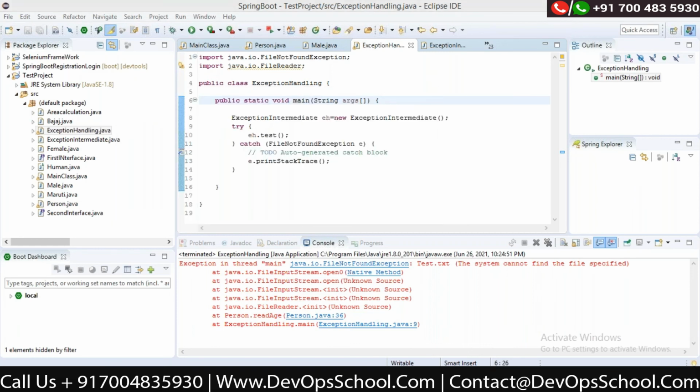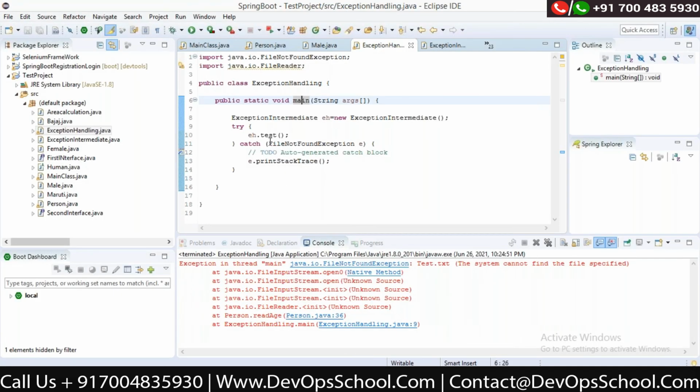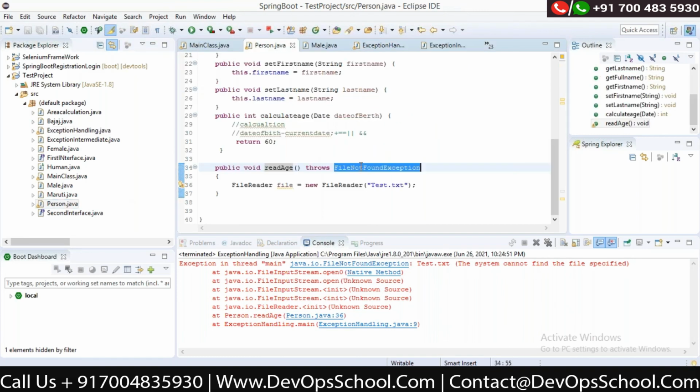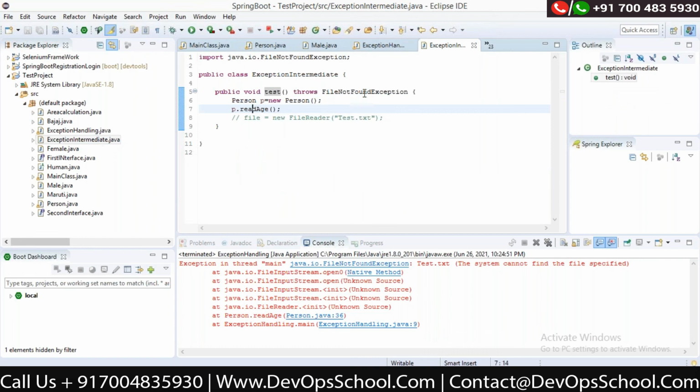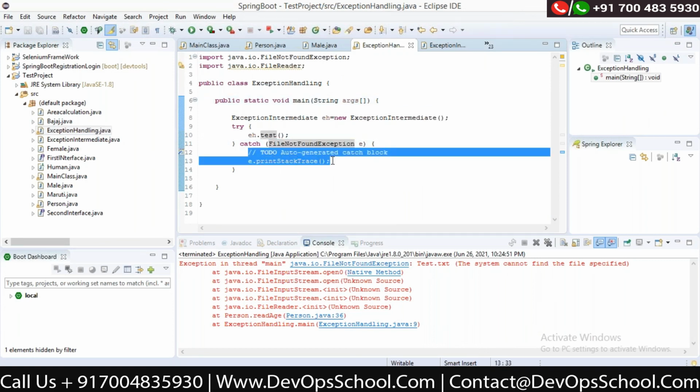Okay. Now the only part left in exception handling is throw. I have explained throws, the only difference is the S. Now, for example, I've got the file not found exception, throw it. In this case also I've got the file not found exception, throw it. Then in exception handling I've got the file not found exception, so I've handled it here.